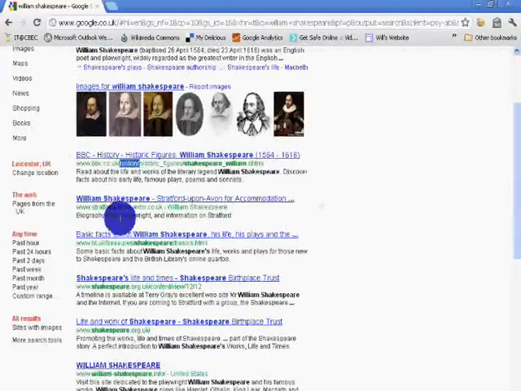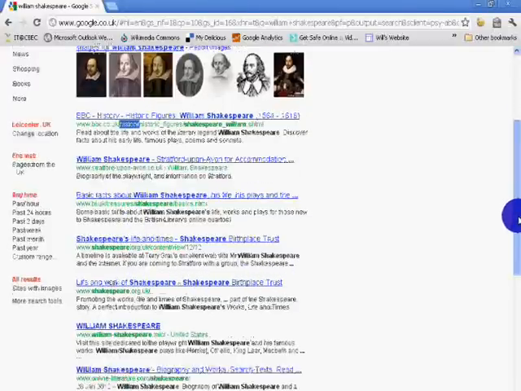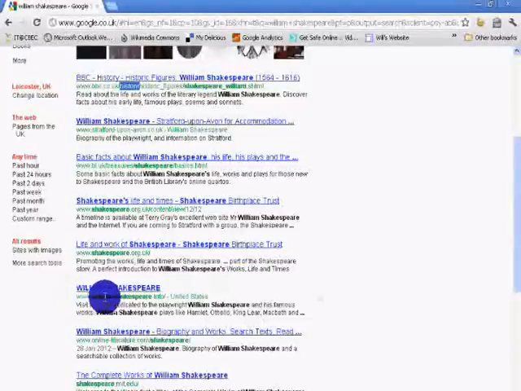Let's go further down. Stratford-upon-Avon.co.uk. This says Stratford-upon-Avon for accommodation, so maybe not what you're looking for, but again a British site, and so on. So looking at these little snippets, some basic facts about William Shakespeare's life, work and plays for those new to Shakespeare. So read the snippets to see whether it looks like that is the page that you want to go to.